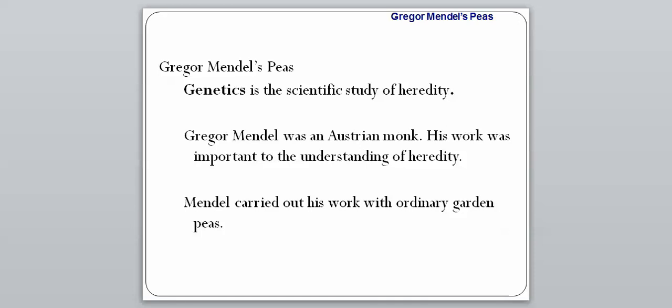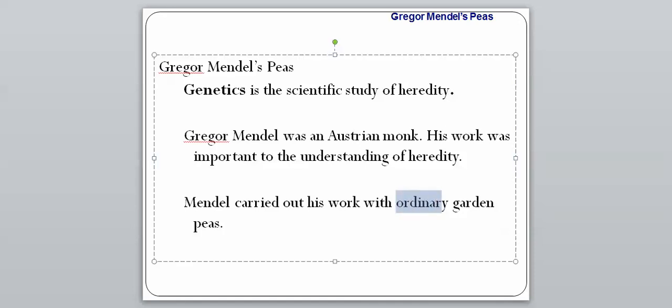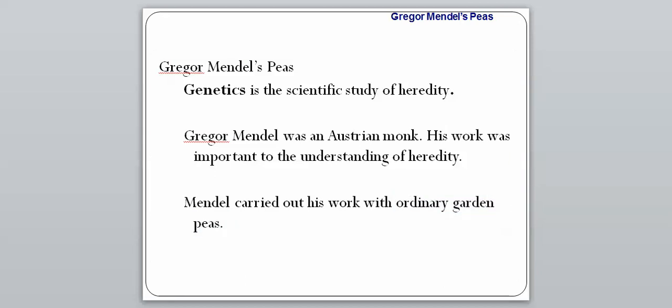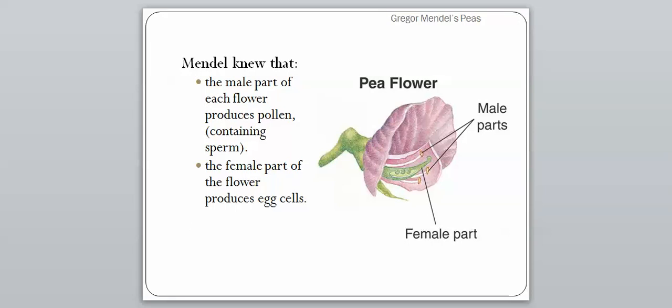And he carried out all of his work with ordinary garden peas. So that is another important thing we're going to need to know, that he carried out his work with ordinary garden peas. And some background information on what Mendel knew. He knew the male part of each flower produces pollen, which contains sperm, and he knew the female part of the flower produced eggs. That's just some basic botany there. So that's what he knew about those pea plants.